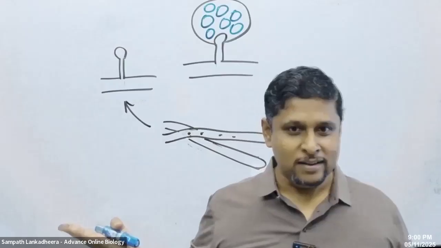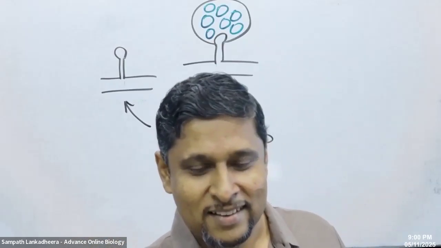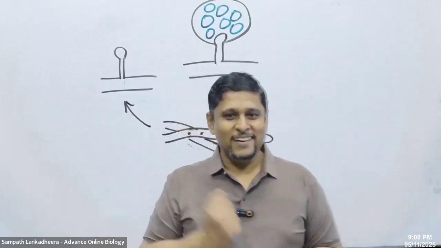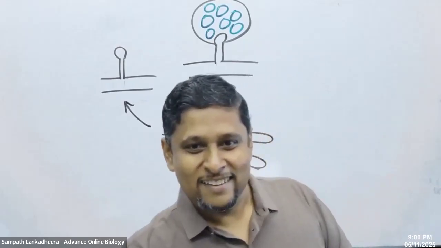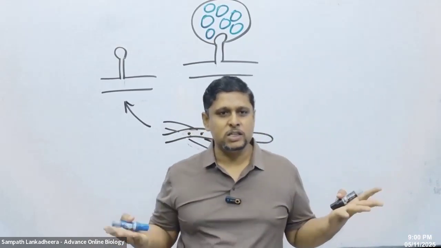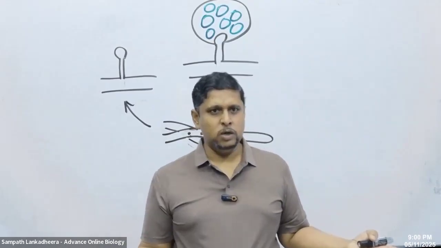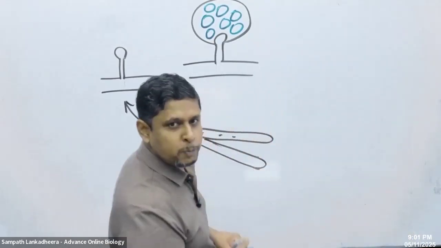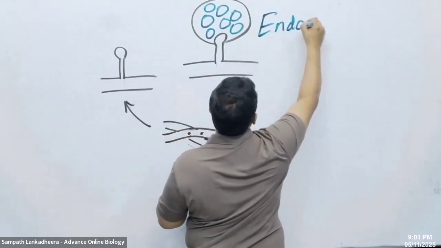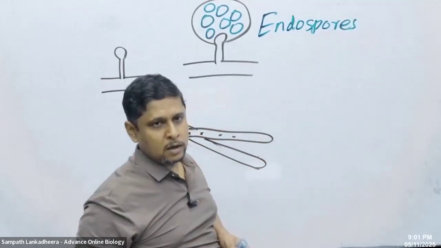Kavisha, Mukarram, Fazil, Tahira, Fahmi, what do you call these spores? Endospores. That is correct. They are endospores.